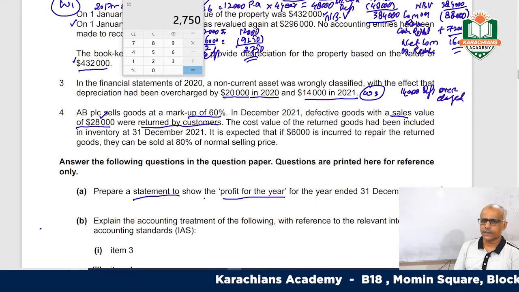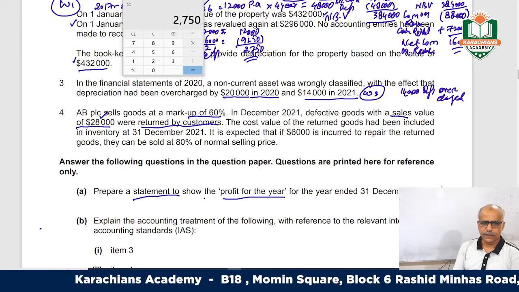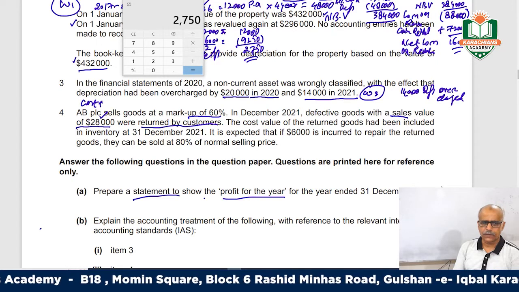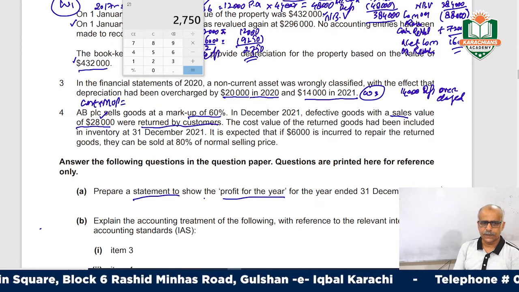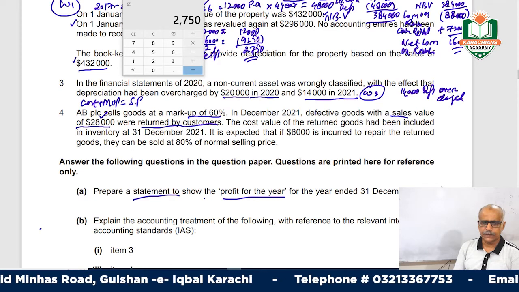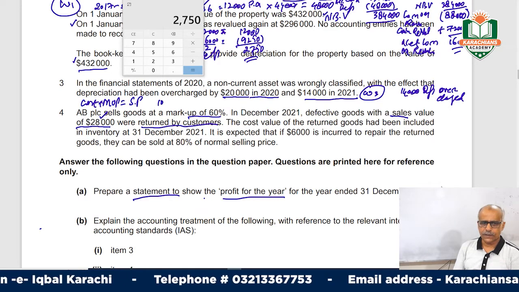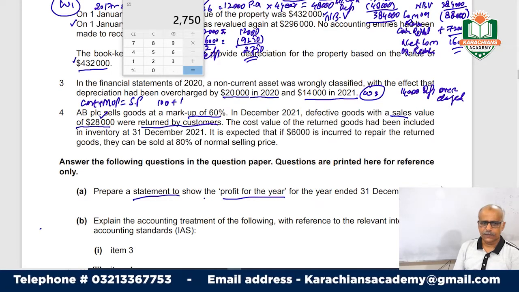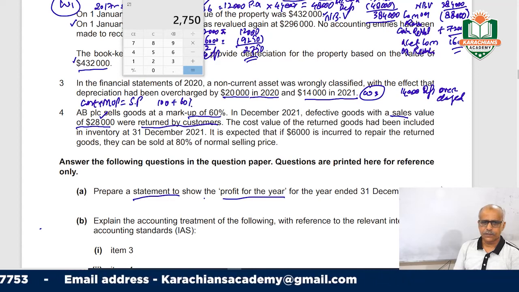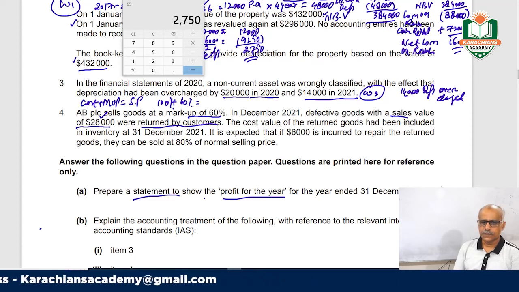Cost plus markup equals sales price. If the cost is 100 and the markup is 60, then the selling price is 160%. It means 1.6.